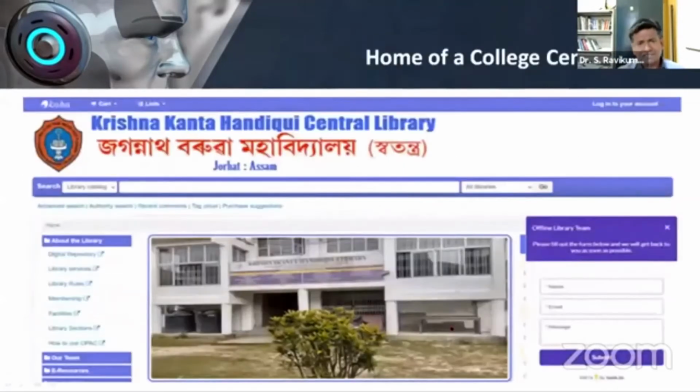Okay. This is a screenshot of a college which is running in the cloud environment. This is called Krishnakant Handeki Central Library, which is in Assam. This college also runs on a cloud environment. Okay.